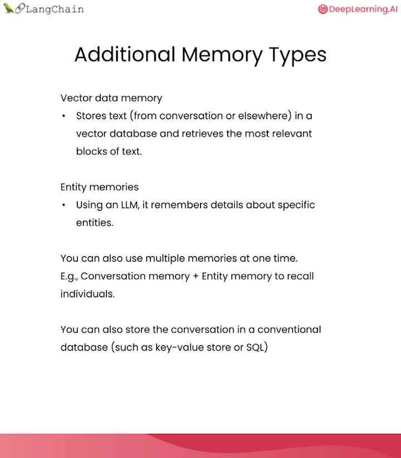And LangChain also supports entity memories, which is applicable when you want to remember details about specific people or other entities, such as if you talk about a specific friend, you can have LangChain remember facts about that friend, which would be an entity, in an explicit way. When you're implementing applications using LangChain, you can also use multiple types of memories, such as using one of the types of conversation memory that you saw in this video, plus additionally entity memory to recall individuals. So this way it can remember maybe a summary of the conversation, plus an explicit way of storing important facts about important people in the conversation.